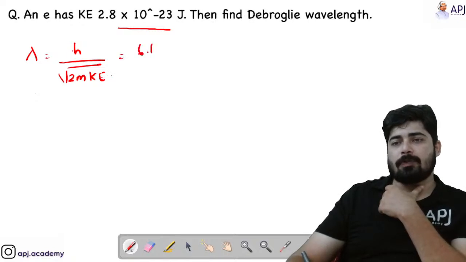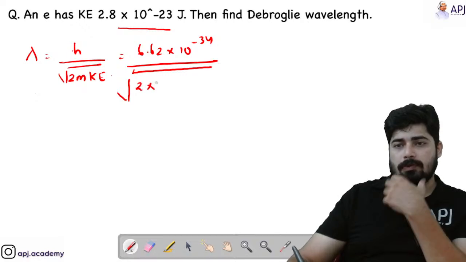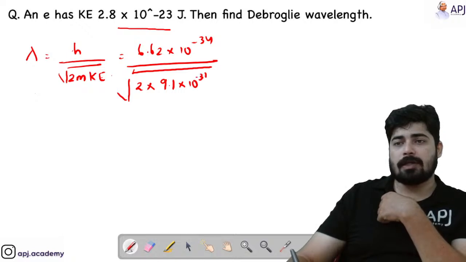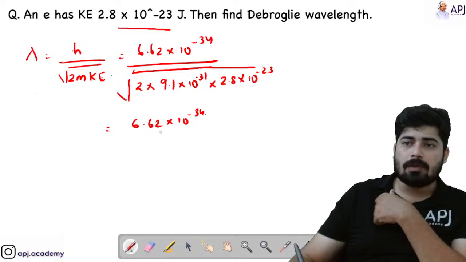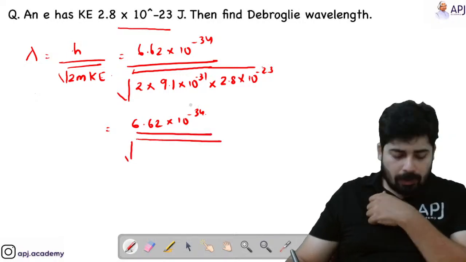H value we know, 6.62 into 10 raised to minus 34 divided by root of 2 into mass of electron, 9.1 into 10 raised to minus 31 kilogram, into energy, 2.8 into 10 raised to minus 23. Okay. So if you calculate it, you will be getting 6.62 into 10 raised to minus 34 divided by root of 2 into 9.1 into 2.8.